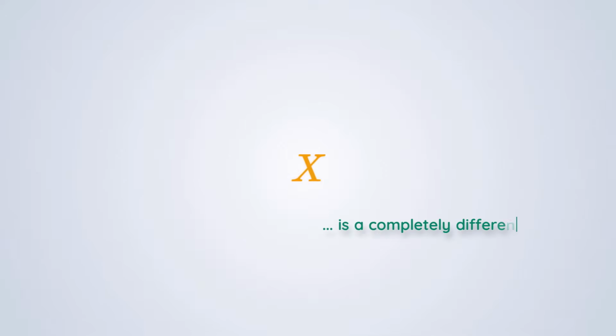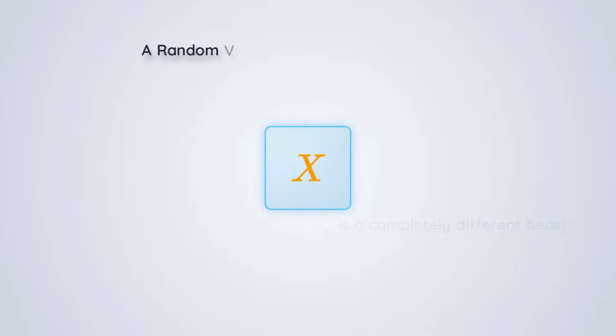But in statistics, a random variable, which we usually write as a big capital X, is a completely different beast. Instead of a mystery number, it's much better to think of a random variable as a function, or even simpler, a translation machine. Its entire job is to take physical, real-world events and translate them into numbers.